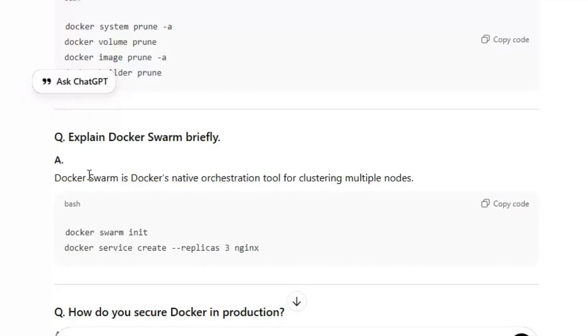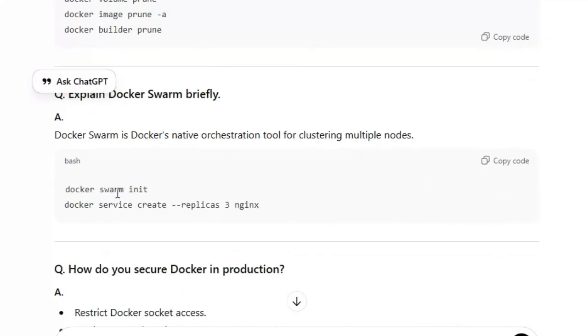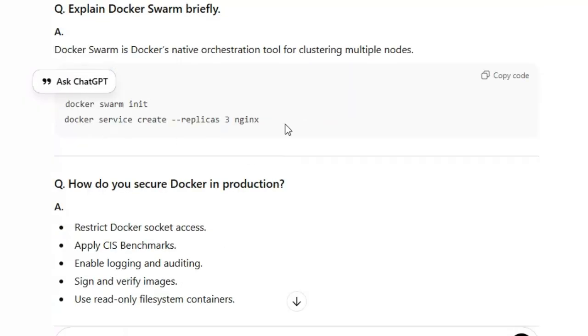Explain Docker Swarm briefly. Docker Swarm is Docker's native orchestration tool for clustering multiple nodes. Clustering means, for example, if you want to create replicas or increase the nodes, currently running three nodes, so three pods. If you want to increase, you use docker service create with replicas three, which creates three pods. Four means it will create four pods, because this is scaling.